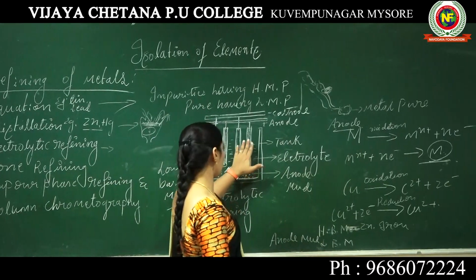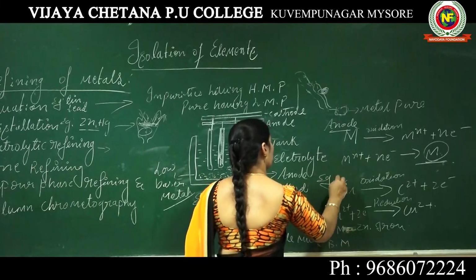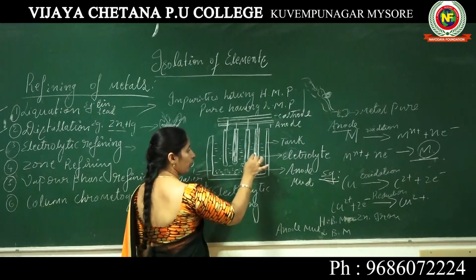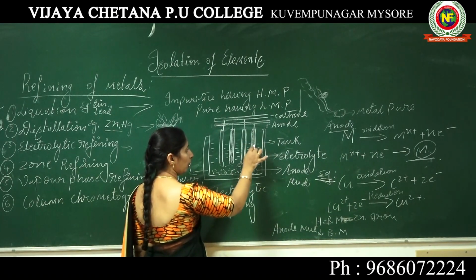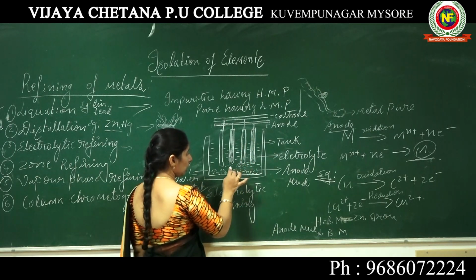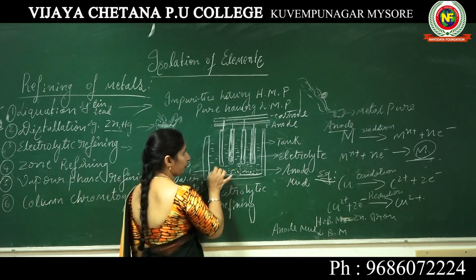So in this process, if you take the example of copper, impure copper acts as the anode, and pure copper acts as the cathode. Here the solution is copper sulfate.